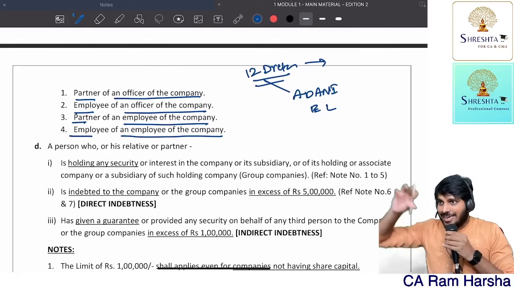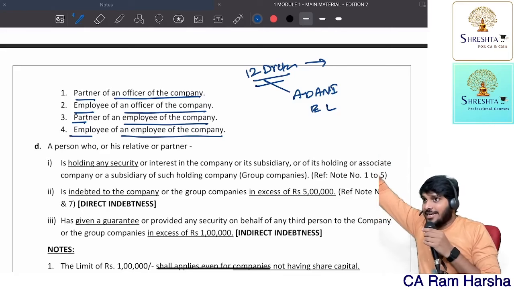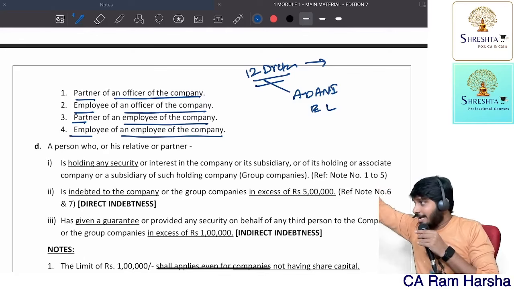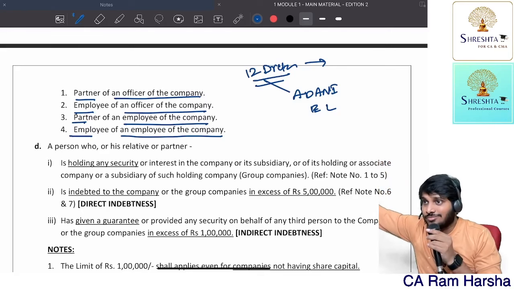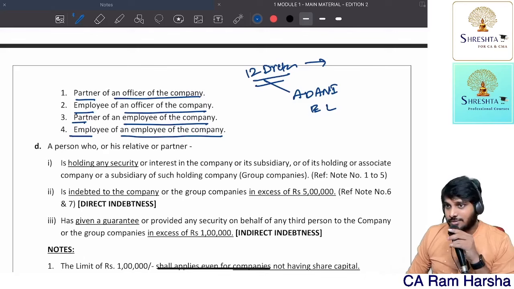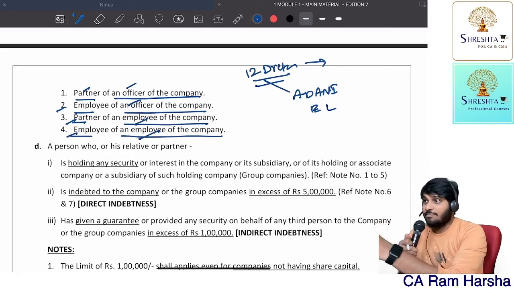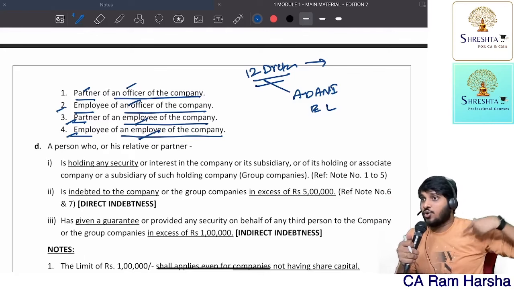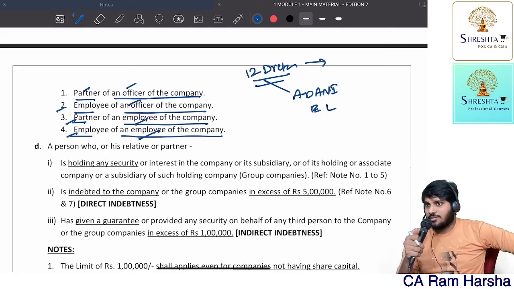So if I am working in an organization, getting the point, and that organization head is a director in another company, officer, getting the point? In that company, I am disqualified because the person who is controlling me, controlling there also. I cannot act independently. Are you clear? All of you. So a partner of an officer is disqualified, employee of an officer is disqualified, partner of an employee is disqualified, employee of the employee, both are disqualified. Suppose Adani company director, he is having another business. In that you and me, he and CA is partners. Naturally disqualified. He cannot become the auditor.